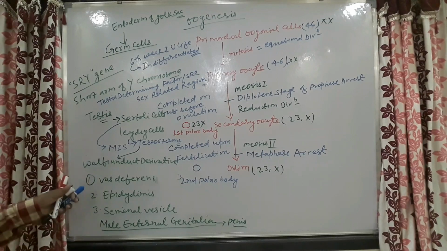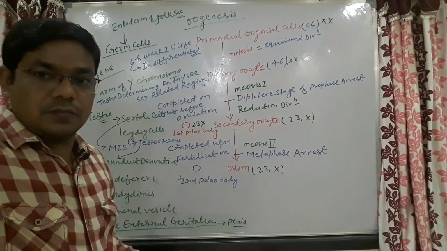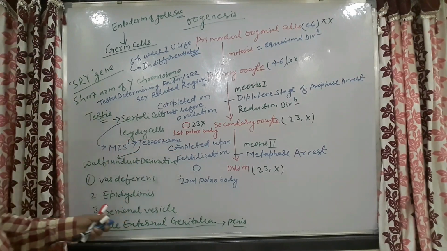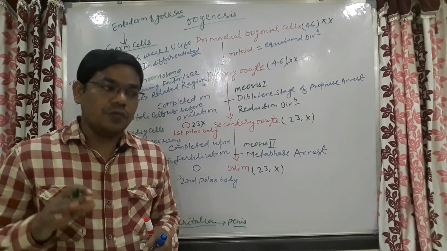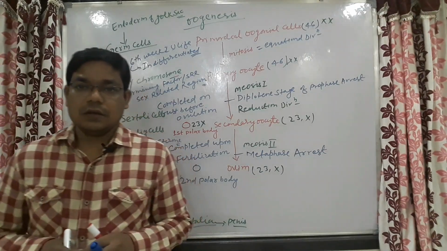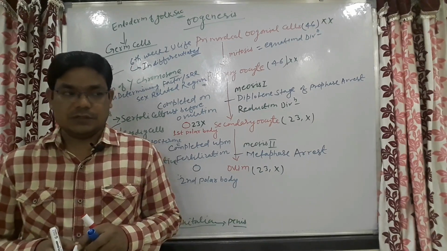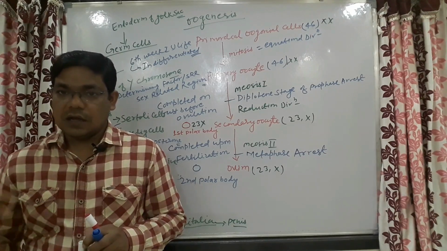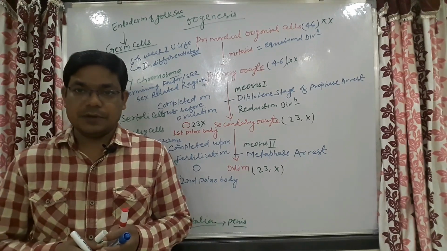The development of these male and female external genitalia becomes apparent by the 12th week of gestation, but this will not come as external appearance.